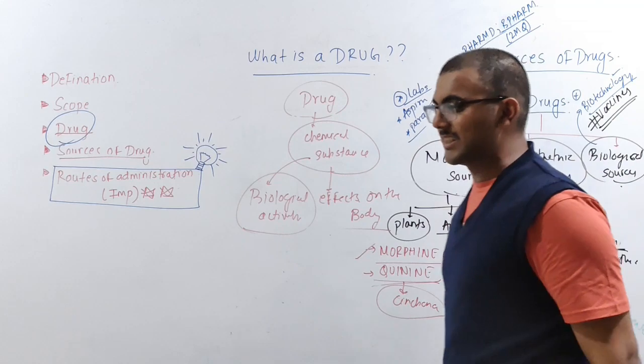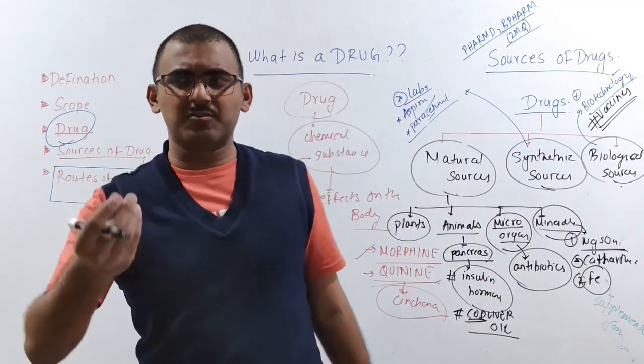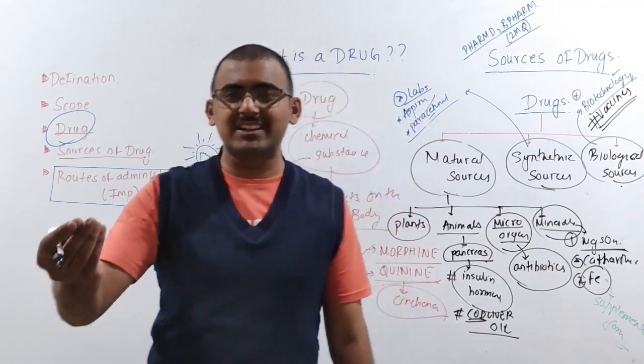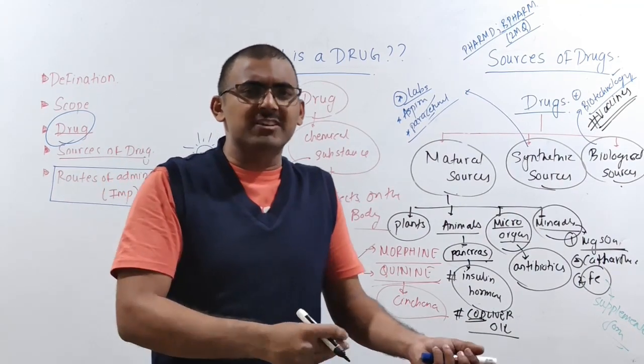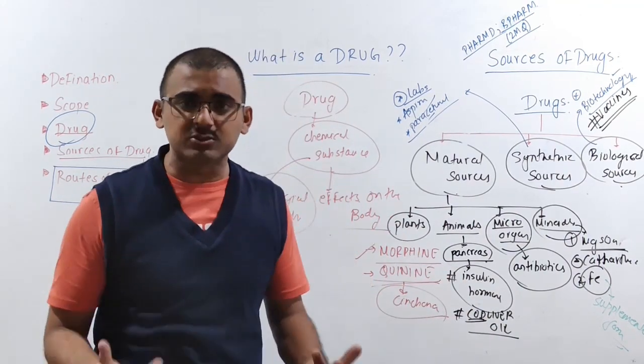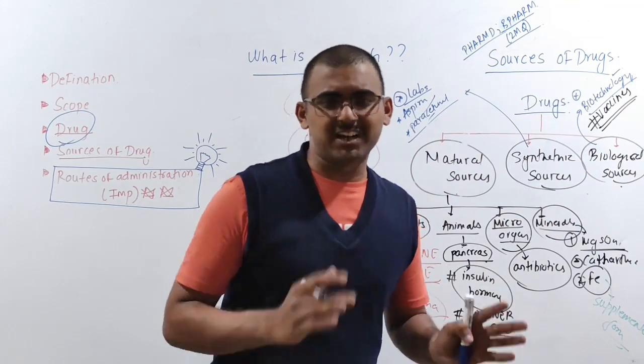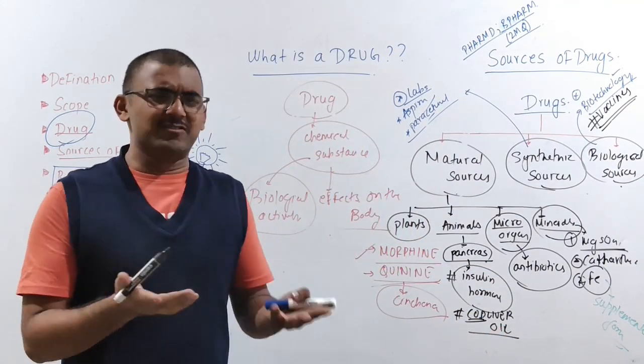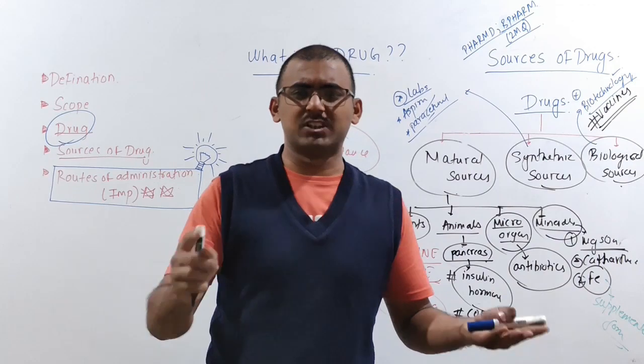So what are vaccines? You take a weakened virus inside your body, and then your body creates an immune response to fight against that particular virus, right? That's nothing but a vaccine. Again, we'll discuss in detail in this chapter what a vaccine is and the different types of vaccines.